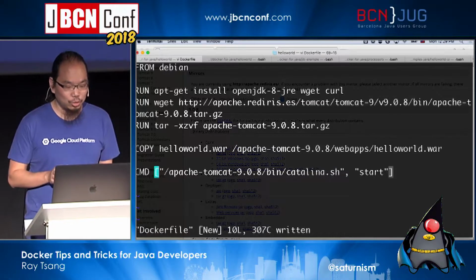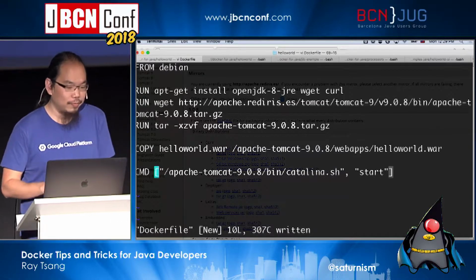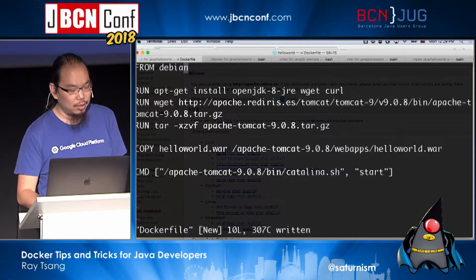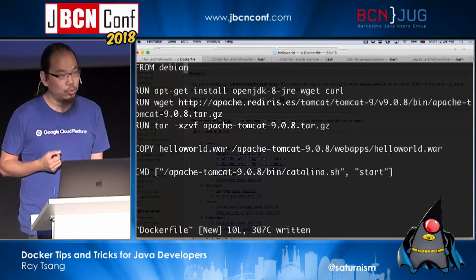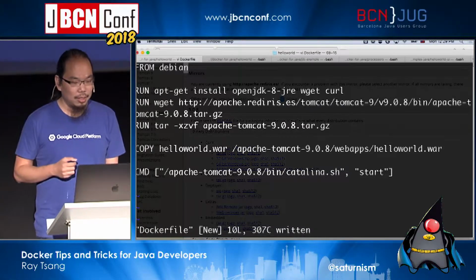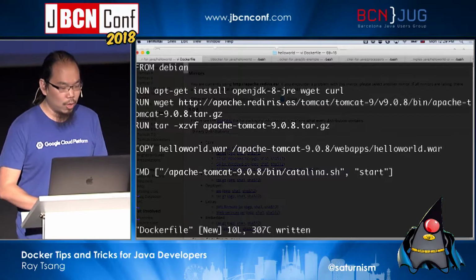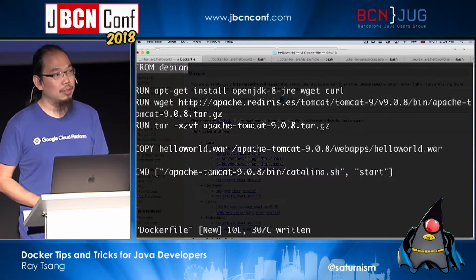There are so many things wrong with this file. Well, first of all, I don't even think it works. But even before it works or not, there are so many things wrong with this, right? I'm just going to point out a few things. Number one, on the top, FROM.